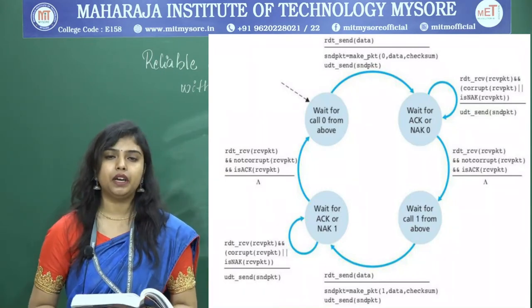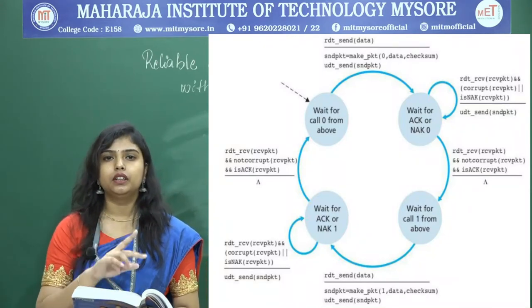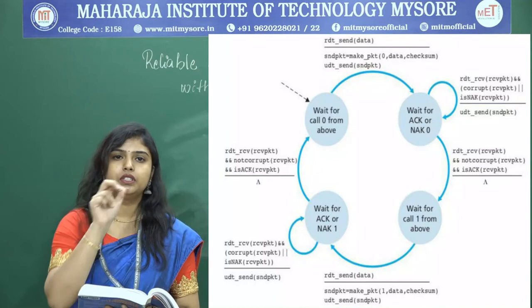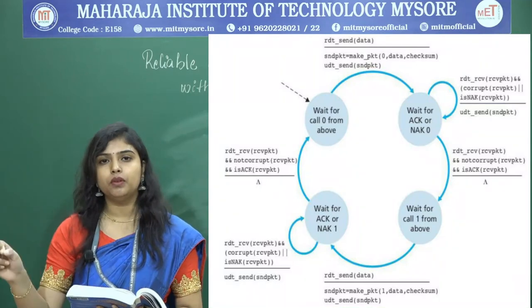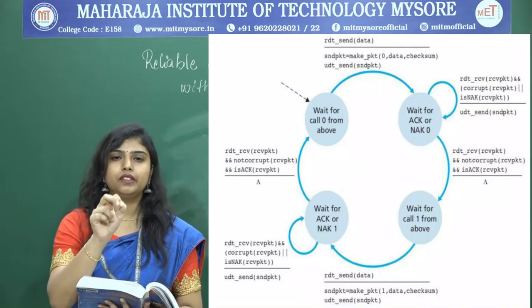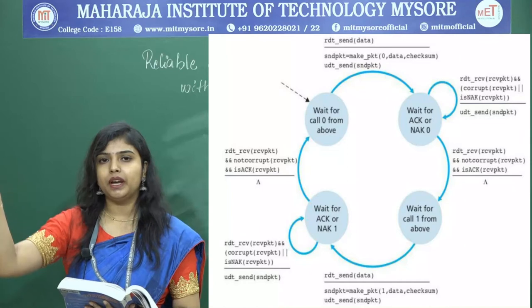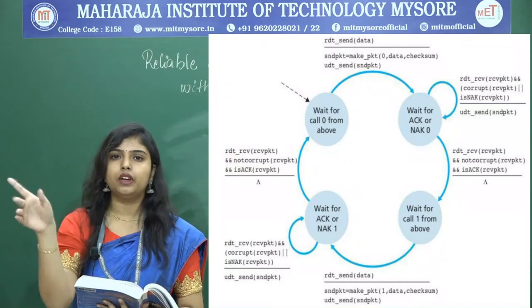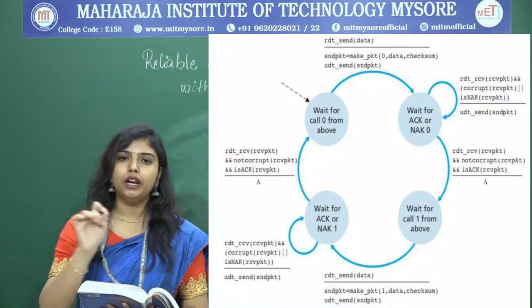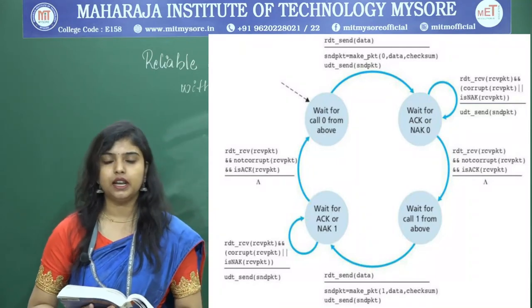Let me make a note: in this protocol we only transit between sequence number 0 and sequence number 1. When packet 1 is sent, we come back to 0; when 0 is sent, we go to 1. We only consider 0 and 1 for ease of understanding.